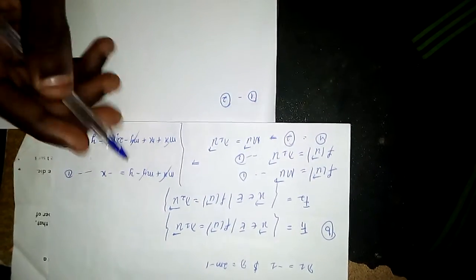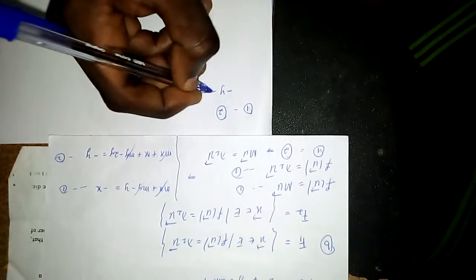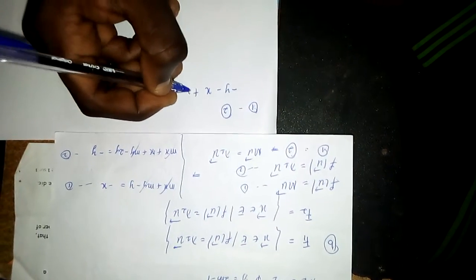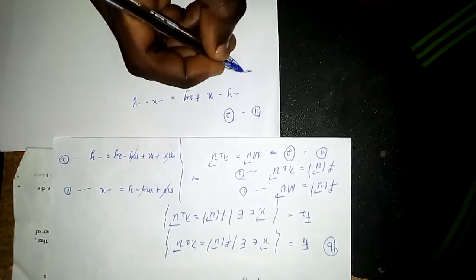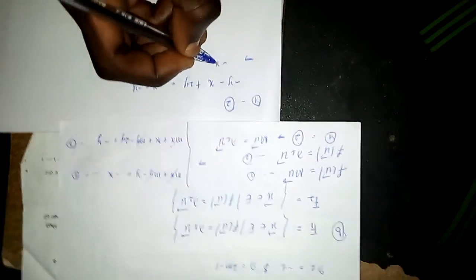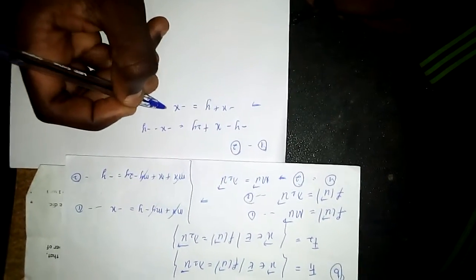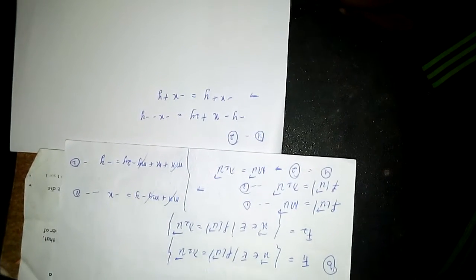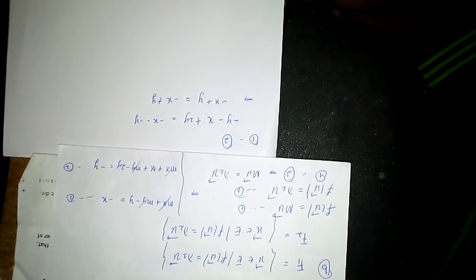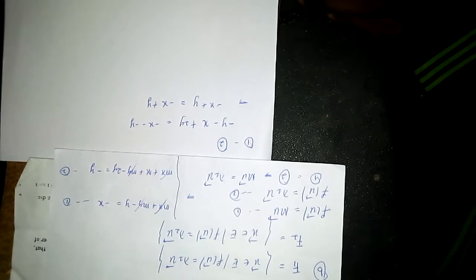So we have negative x minus y, so negative y minus x, then plus 2y equal to negative x minus negative y. So it means that negative x plus y is equal to negative x plus y. Alright, so negative x plus y is equal to negative x plus y.